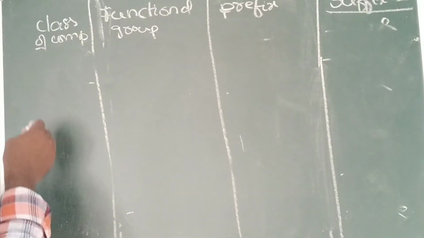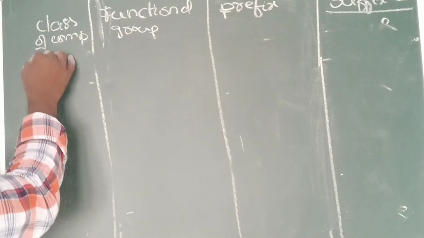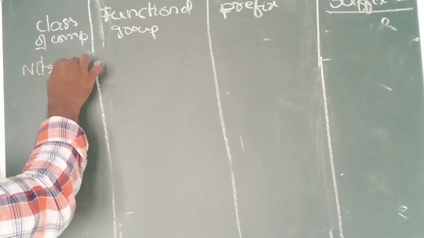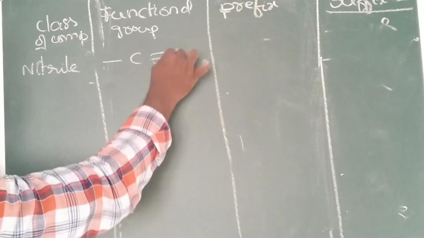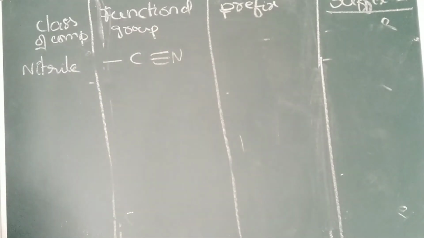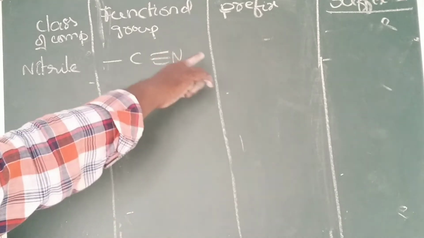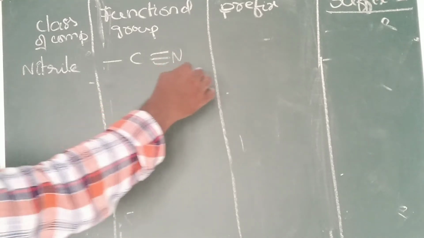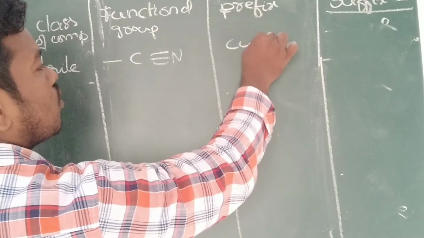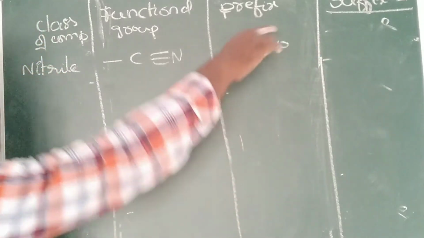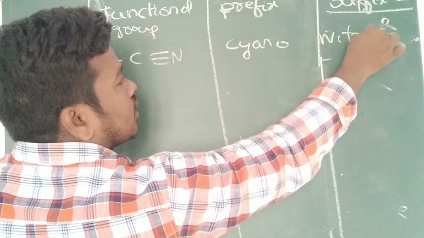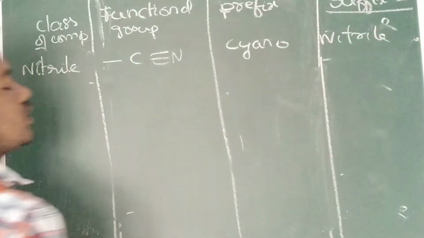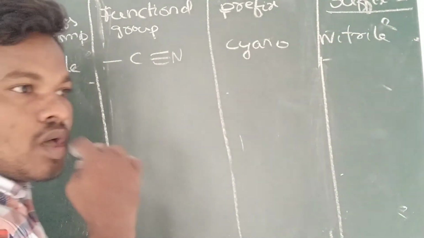So after the ketone you can see the nitrile, in the sense C triple bond N. Here you can write the nitrile. Under the prefix, nitrile has to be written as cyano. Under the suffix, you have to write it as nitrile. Decreasing order is there, no?